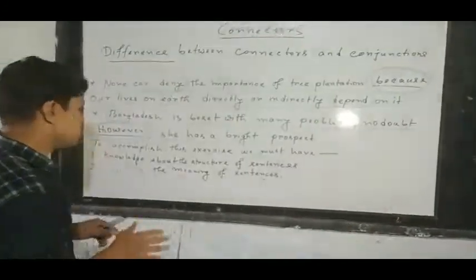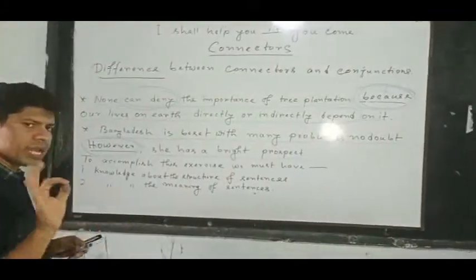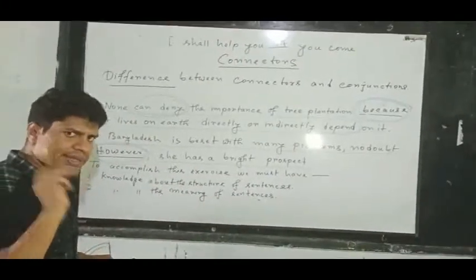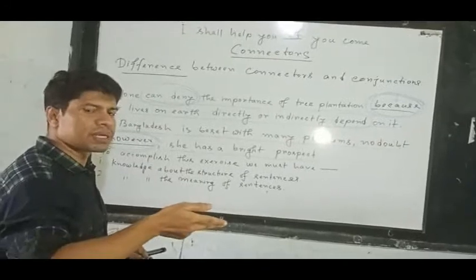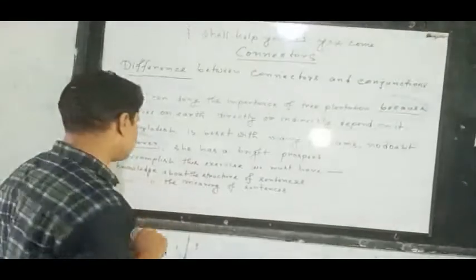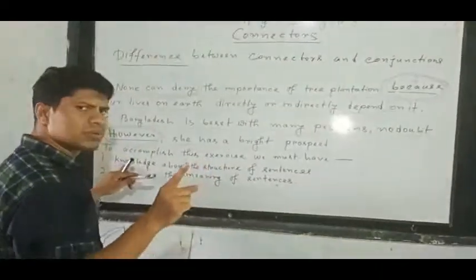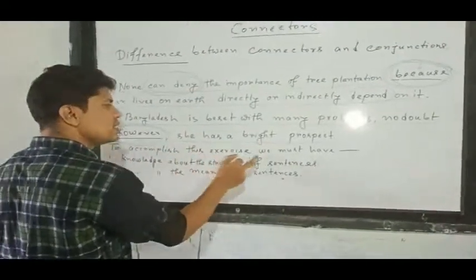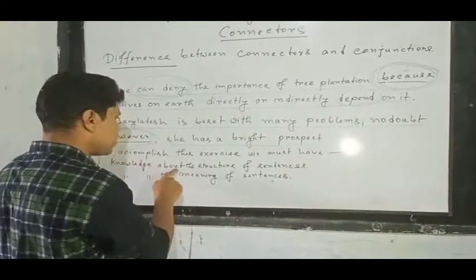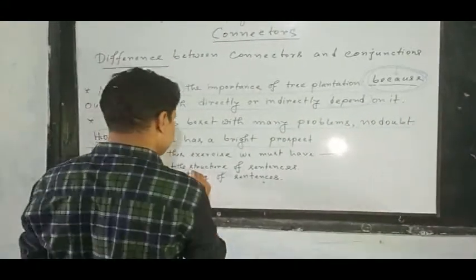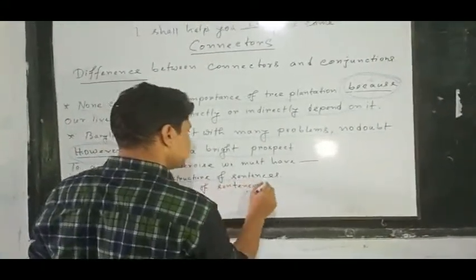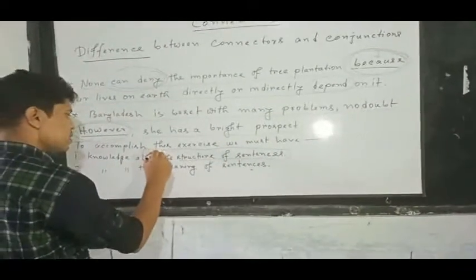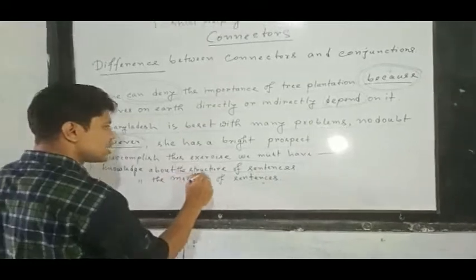We should have the least knowledge about two important things to practice these grammatical items very smoothly. So what kind of knowledge should we have? To accomplish the exercise we must have knowledge about the structure of sentences.